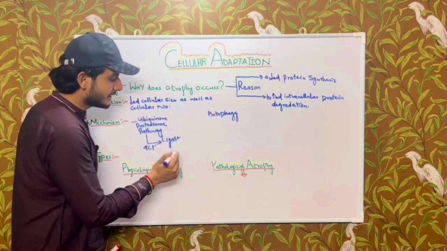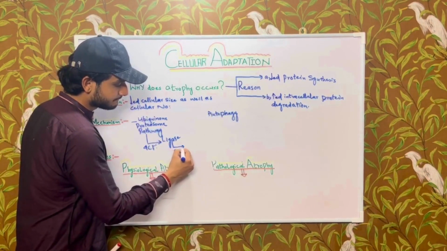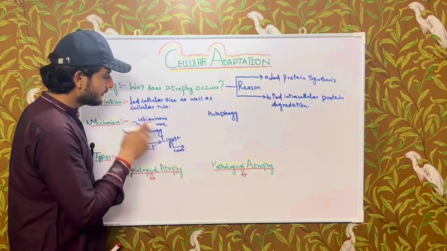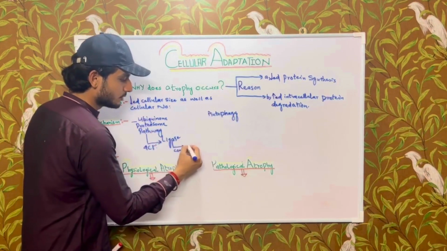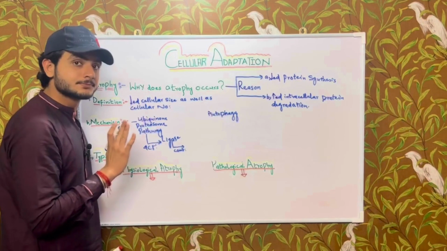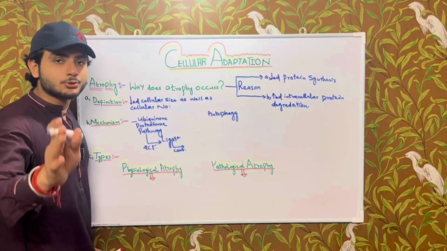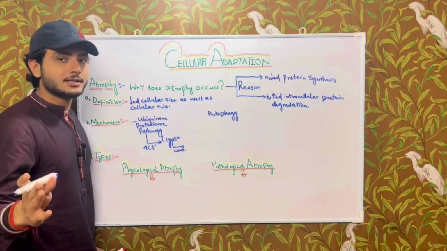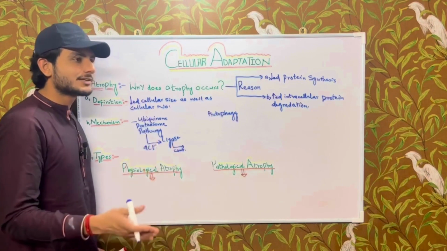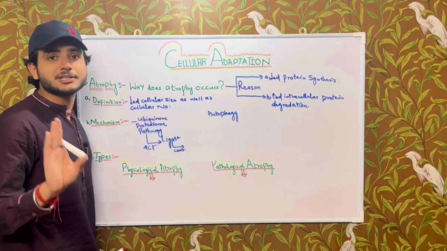So the target protein and ubiquitin complex is formed. This complex is taken up by the proteasome. The proteasome is an organelle, and the complex is taken up and intracellular degradation of the target protein occurs. That must be clear to you.